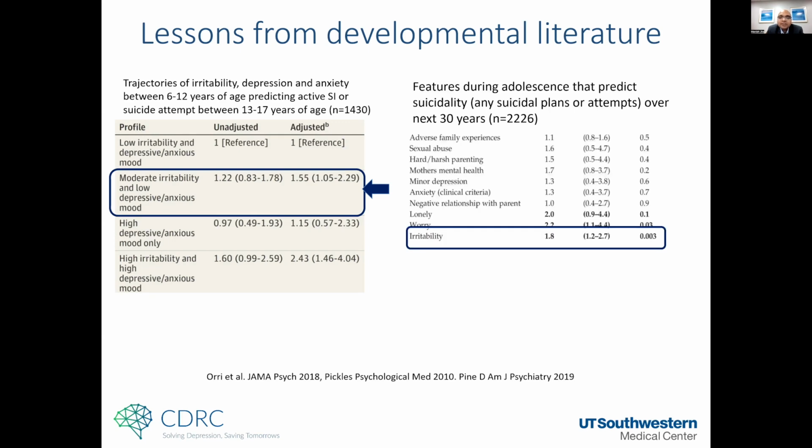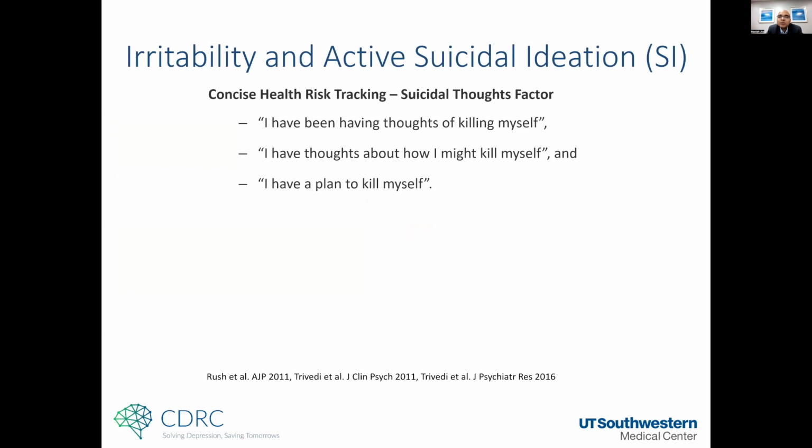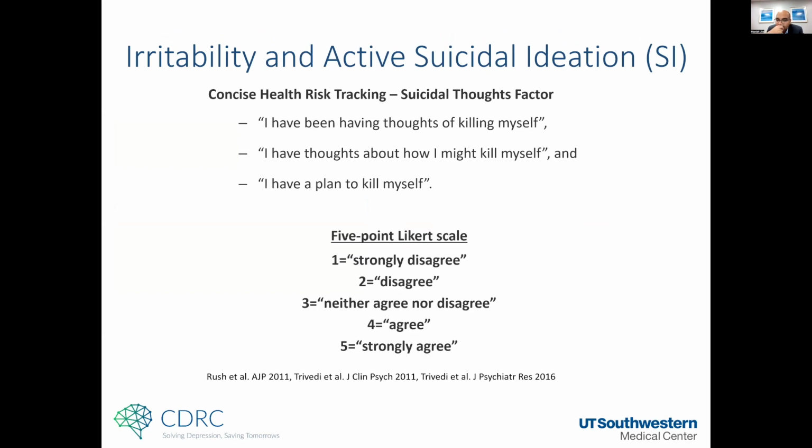And then there were other studies where people were looked at during their adolescence and then reached back out 30 years later, and in the interim 30 years, just the presence of irritability at baseline was associated with higher likelihood of suicidal behavior. So we went about looking at suicidal ideation, and we looked at 3 items that are pretty specific to active suicidal ideation. Those are the 3 sentences that are there, and these are again rated from strongly disagree to strongly agree.